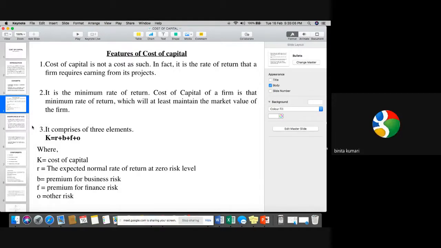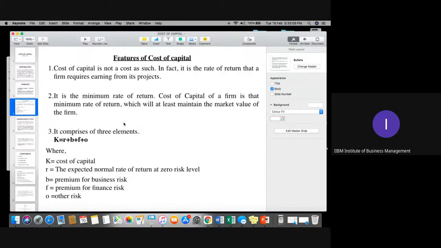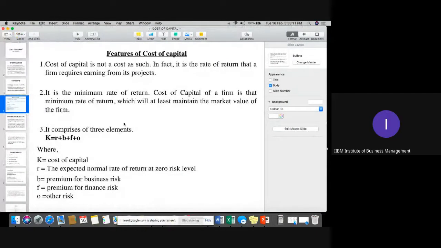Sir, not visible again. Everyone? Mine is visible, no? Ma'am, please kindly pin my screen. There are two screens you can see for IIBM: one is the speaker screen and one is the presentation screen now.